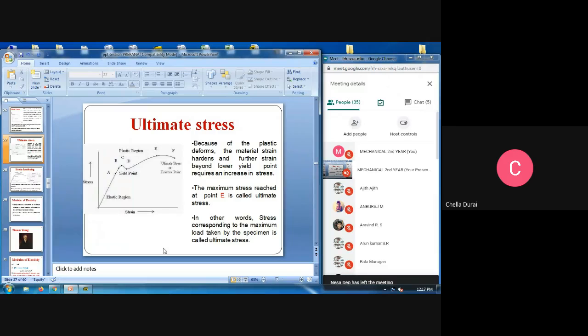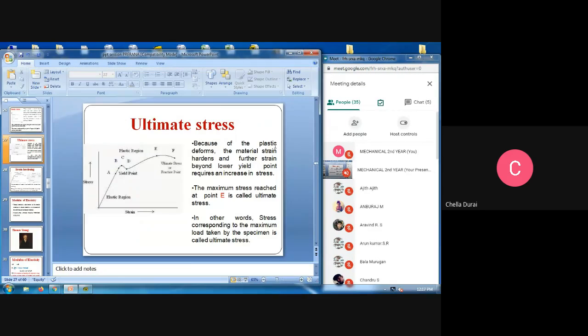The ultimate stress, we are going to see about the ultimate stress. In the stress-strain curve, see the elastic region. Then the next one is the yield point region. Next is the plastic region. Next is the ultimate or fracture point.